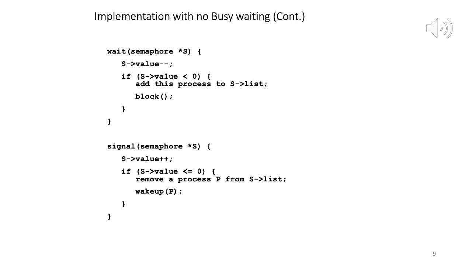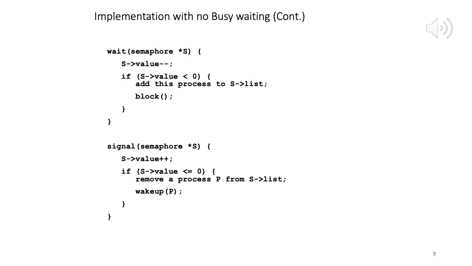So now the scenario is process P1 has the lock. Right? It can enter the critical section. Processes P2 and P3 are blocked in the waiting queue. The value of the semaphore is minus 2. Now, after P1 exits its critical section, it does a signal on the semaphore, which means it increases the value of the semaphore by 1. Now what is the value of the semaphore? From minus 2 to minus 1. Right? Value is minus 1.